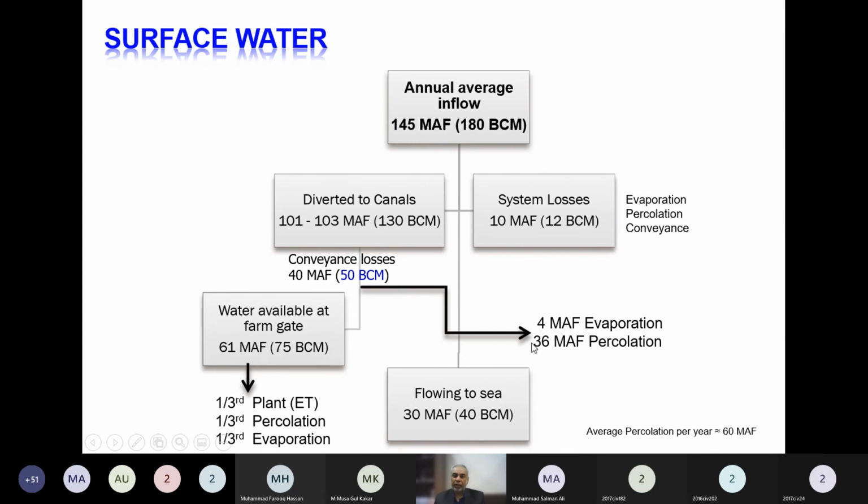Some part of that is saline groundwater, some part of that is fresh groundwater. So that seepage which occurs in the saline groundwater is not usable in the later part also. So only that much water which joins the fresh groundwater bodies, people use tube wells and wells to extract it back. So there is some contribution from the groundwater to the irrigation system in addition to this 101 million acre feet or 60 million acre feet. In addition to this 60 million acre feet which we divert through the surface water, we are getting back some water from the groundwater also.